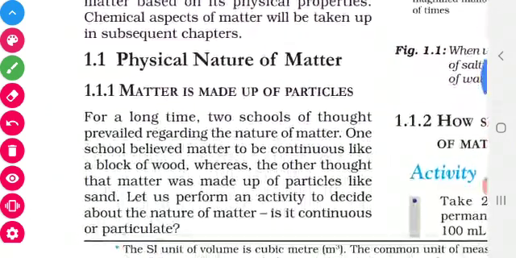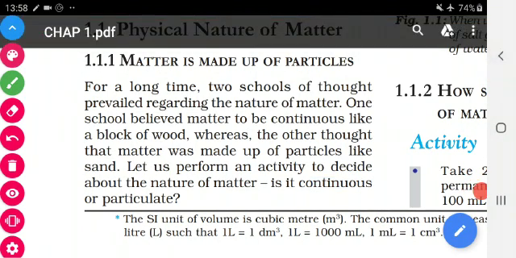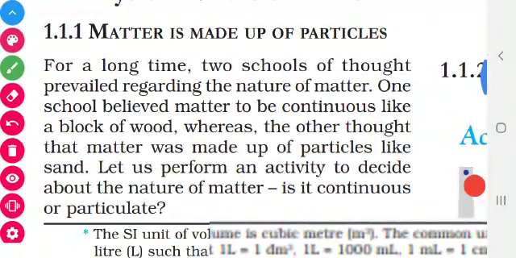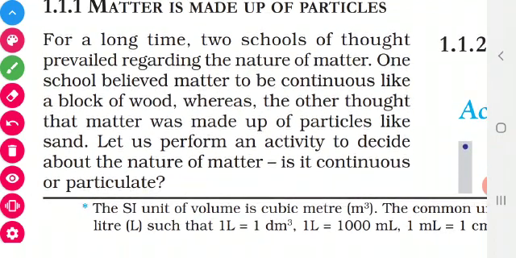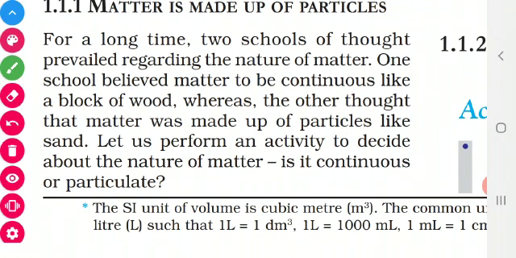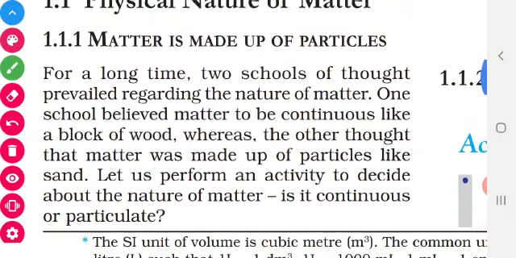Now let us go to topic 1.1, the physical nature of matter. What is matter made up of? Matter is made up of particles, like sand and sugar. Matter is not continuous like a block of wood or a block of paper. It is made up of particles like sand and sugar.